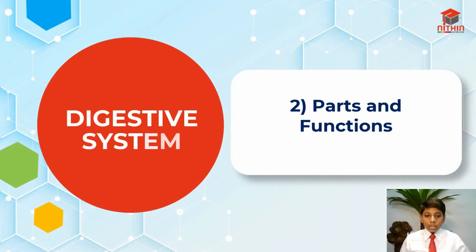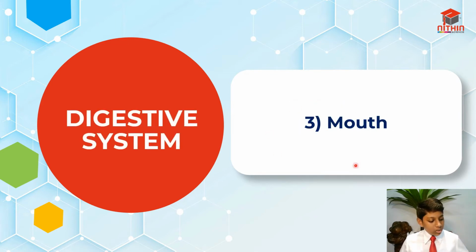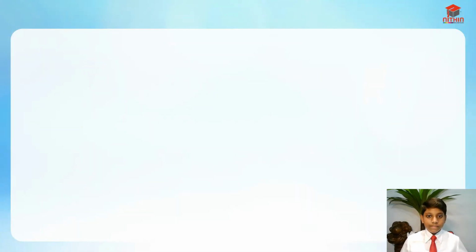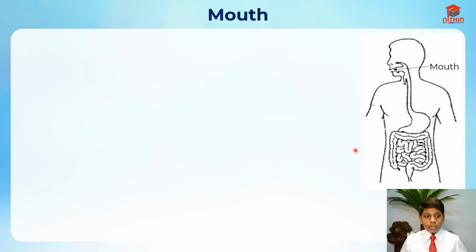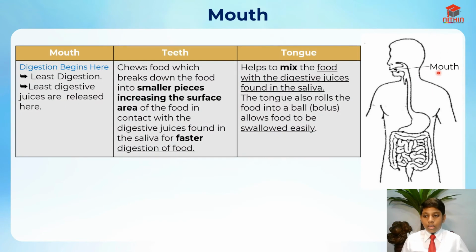Now we are going to learn the parts and the functions. What's the first part that we learn? The mouth, right? So we need to learn what is the mouth first. Okay, let's take a look. Here's the mouth, just like I've shown you before. There are teeth and the tongue in the mouth, like I said before, and digestion begins in the mouth.